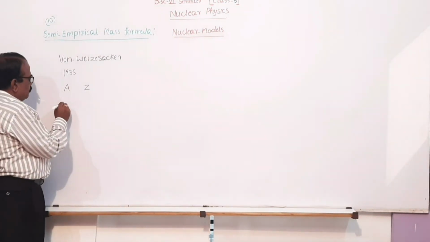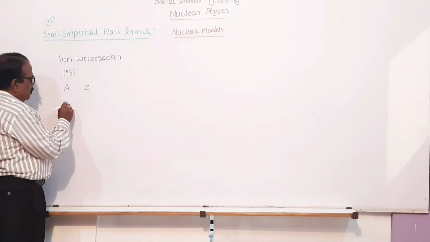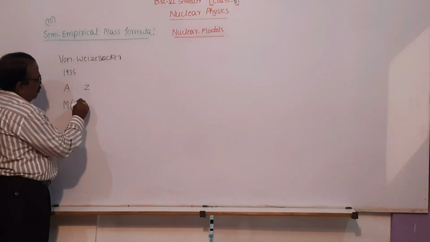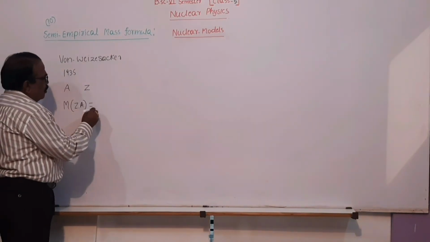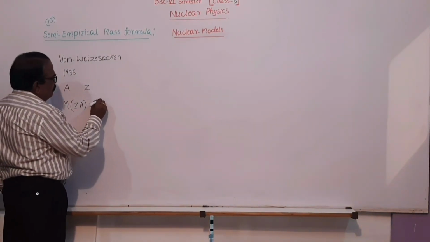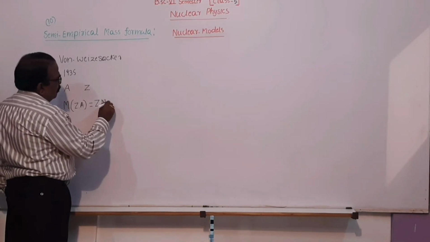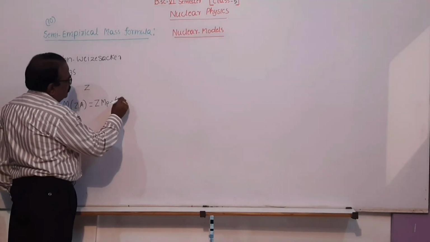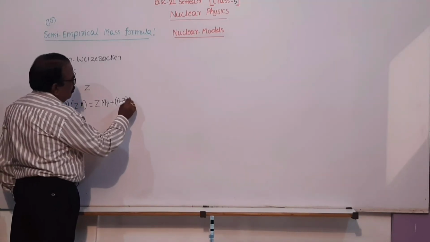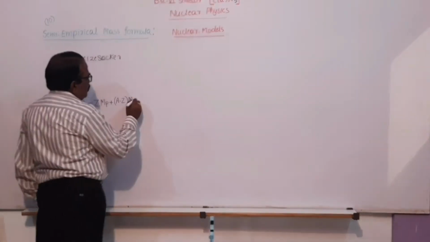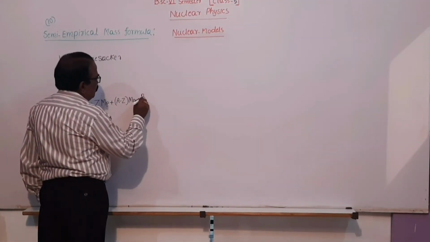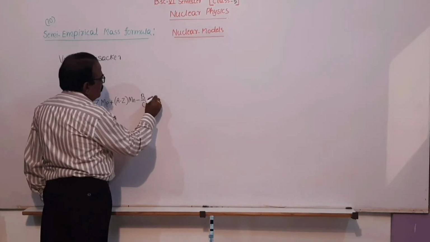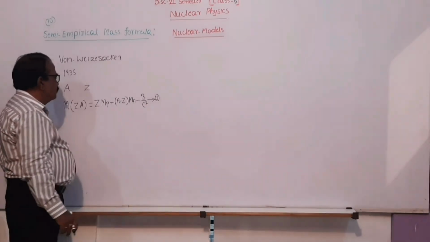According to him, the semi-empirical mass formula is M(Z,A) is equal to Z times Mp plus (A minus Z) times Mn minus B upon c squared. Call this equation 1.